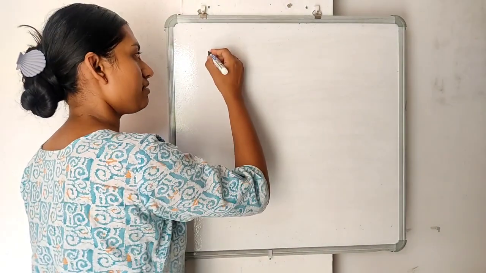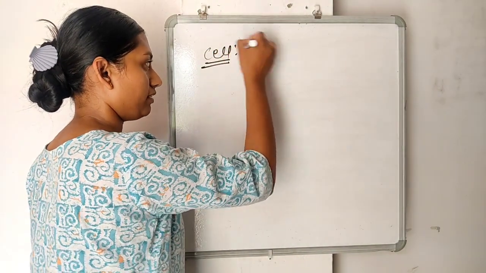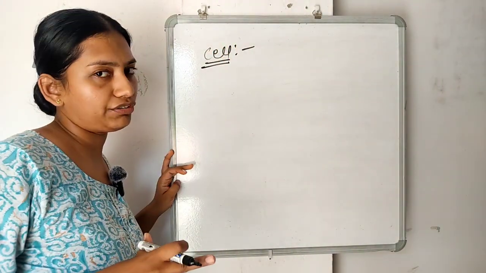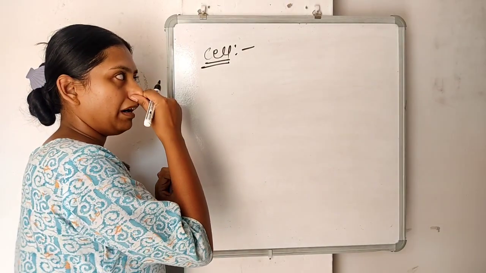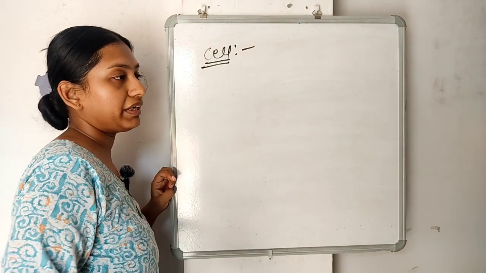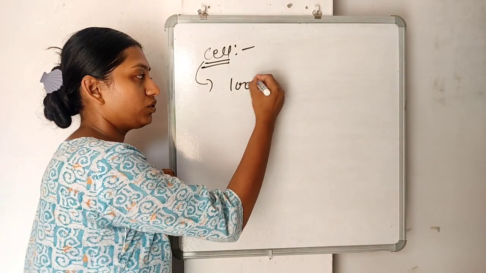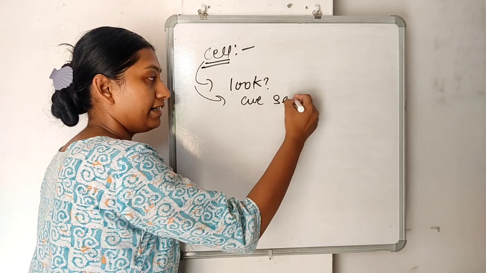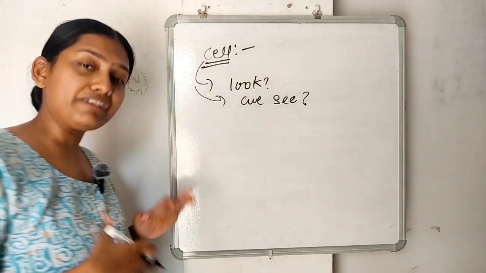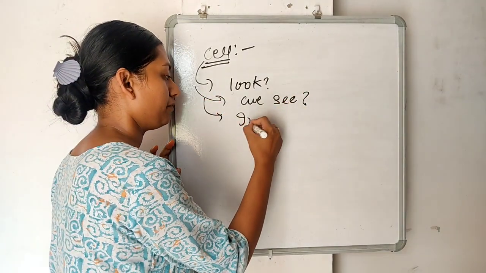So the next point is, as we have talked about the cell, the cell is the structural and functional unit of life, the basic fundamental unit of life, we can say. After that, we need to understand a very important point: how does it look like? We need to study its looks. How can we see it? Can we see it? And if we can see it, with which instrument?